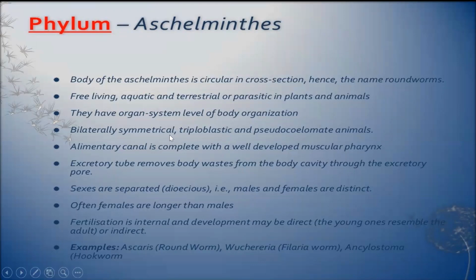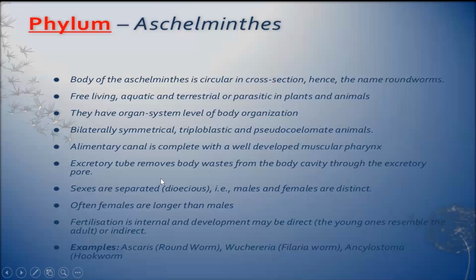Again, I am telling you, if you all have not seen video 1, please see to it. All these terms have been explained there. Alimentary canal is complete. Complete means it has two openings, mouth and anus. Food enters through mouth and undigested food goes out through anus. And it has a well-developed muscular pharynx.